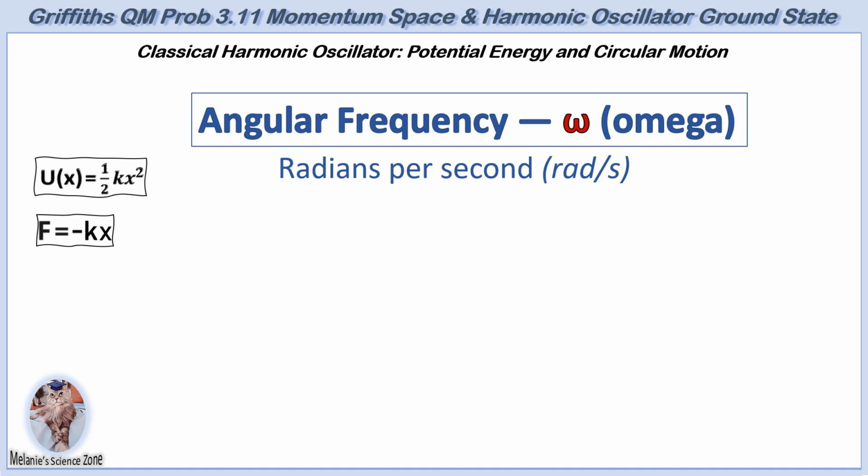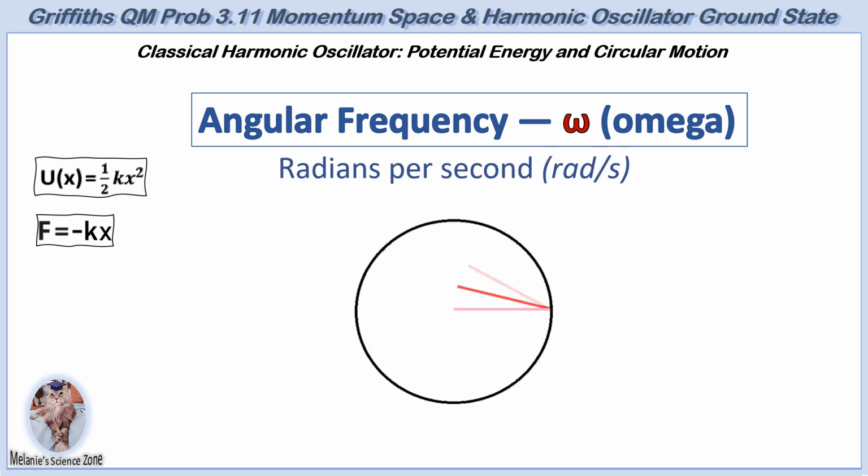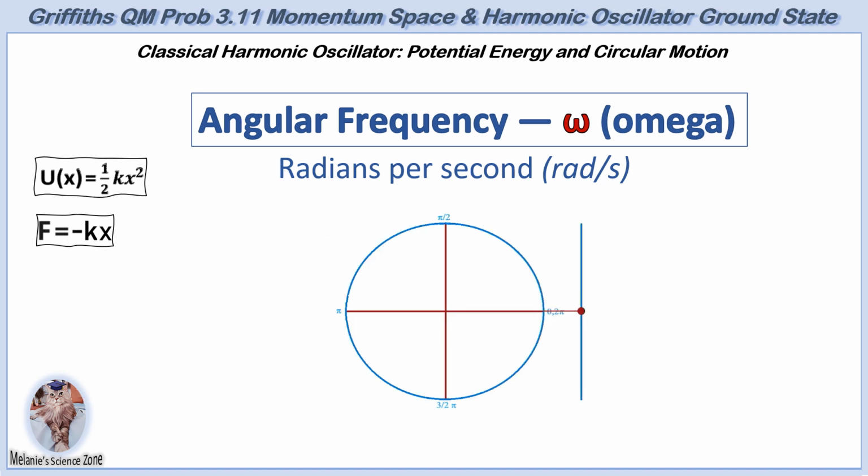Angular frequency, or omega, is commonly used in the study of harmonic oscillators and waves rather than the force constant k. This scalar quantity represents the rate of rotation or oscillation and is measured in radians per second. 1 radian is the angle subtended at the center of a circle by an arc equal in length to the circle's radius. Radians reflect how far along the edge of the circle we travel relative to its radius.